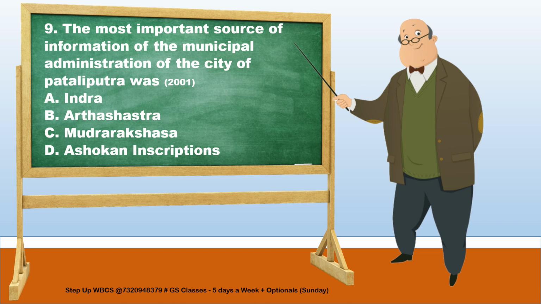Now, Arthashastra was composed around the 4th century BC by the Prime Minister of the great Mauryan Empire, Kautilya, who was also called Chanakya or Vishnugupta. The Arthashastra is a primeval Indian discourse on statecraft, economic policy, and military strategy, and it was written in Sanskrit.